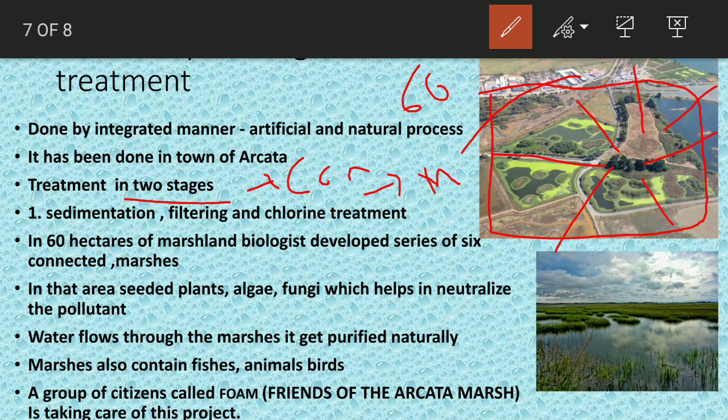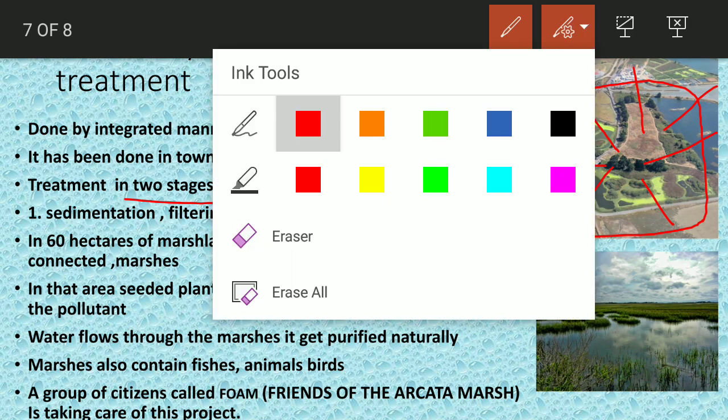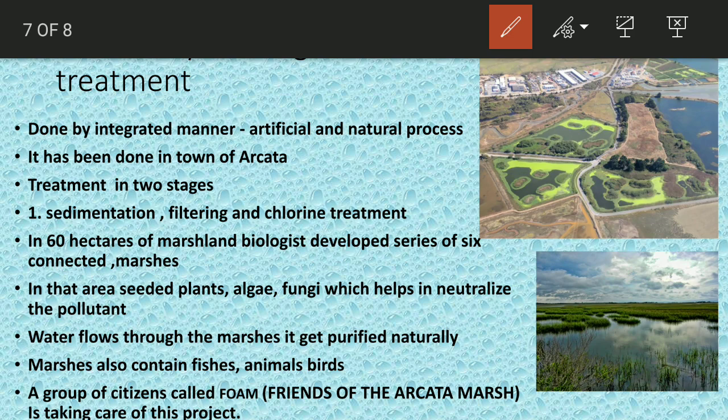Now in the first part, the conventional method, I have explained it to you during microbes in sewage treatment, and the same thing has been followed here. The water has been treated by sedimentation and filtration. Sedimentation means the water contained polluting material, the heavy material goes down and the water stays up. The effluent again has been filtered properly, and then treated with chlorine. Chlorine helps clean up the remaining pollutants.